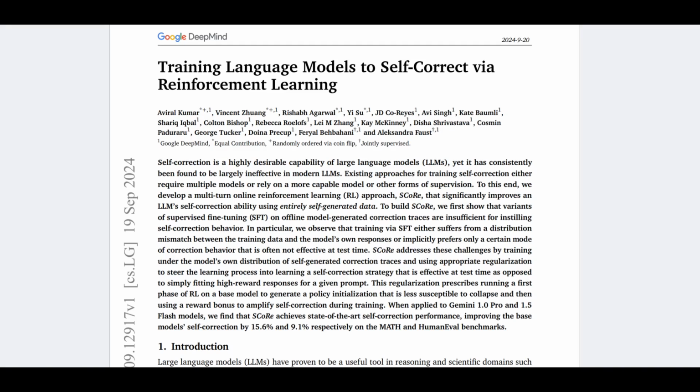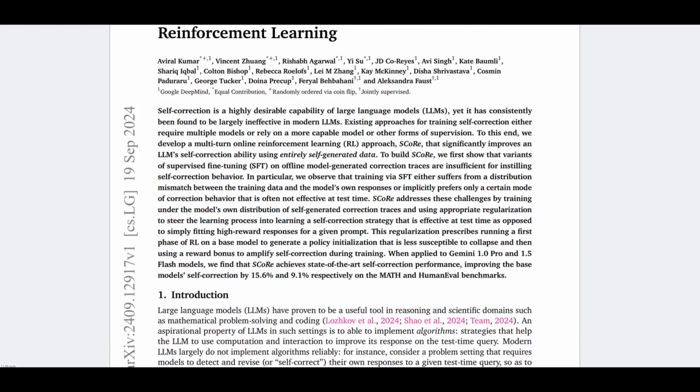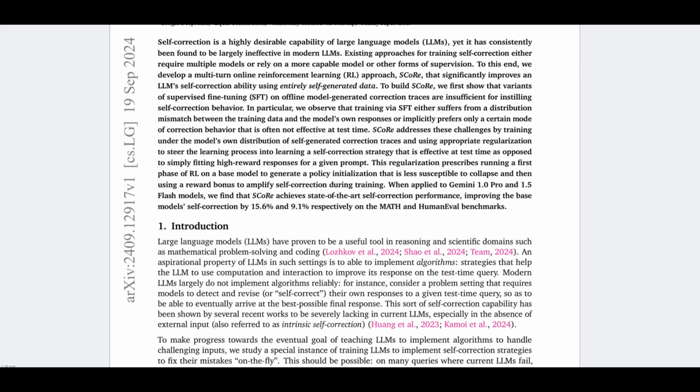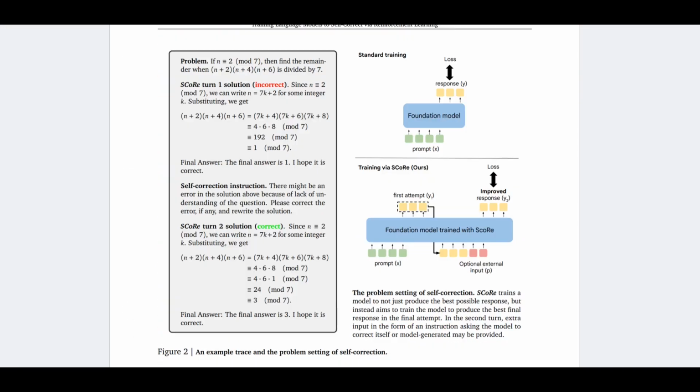Hello everybody. Today I'm going to introduce the paper Training Language Models to Self-Correct via Reinforcement Learning from Google DeepMind. The method is called SCoRe, which stands for Self-Correction via Multi-Turn Reinforcement Learning. Basically, this approach shows us a roadmap to instill self-correction behavior in the large language model. First, let's look at the example they provided.